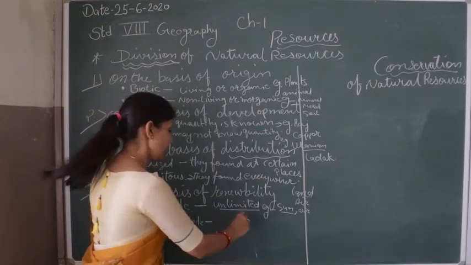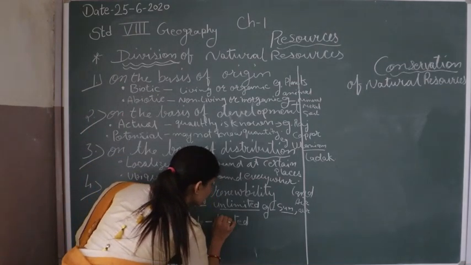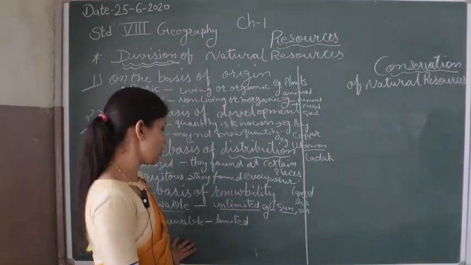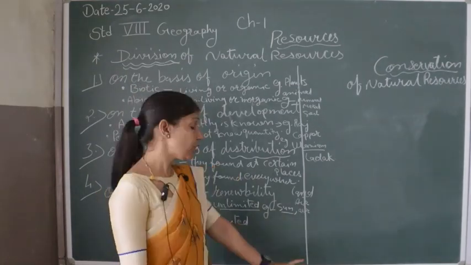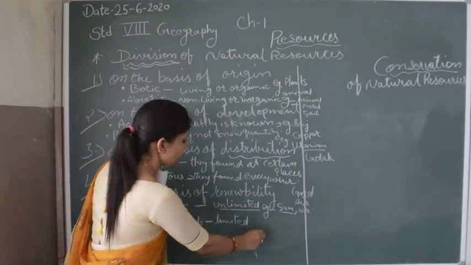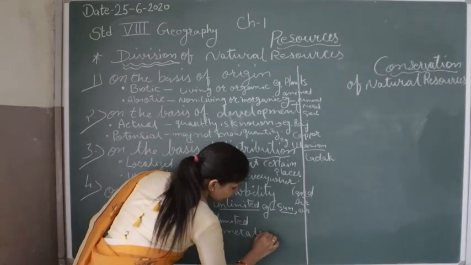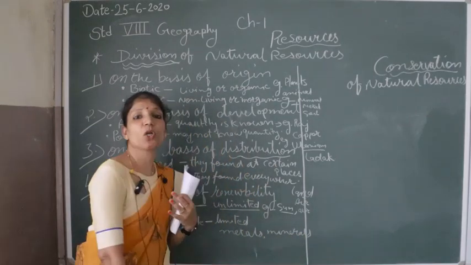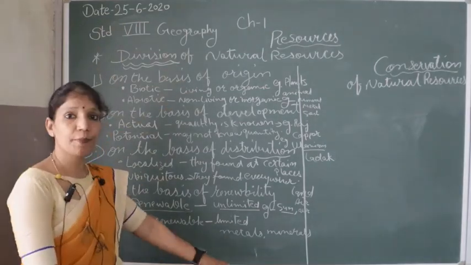Non-renewable means they are limited. If the resources are exhausted once, we cannot replenish them in a very short time. We cannot renew them in a very short time. So they are called non-renewable. All the metals and minerals are examples of non-renewable resources. So this is one topic.